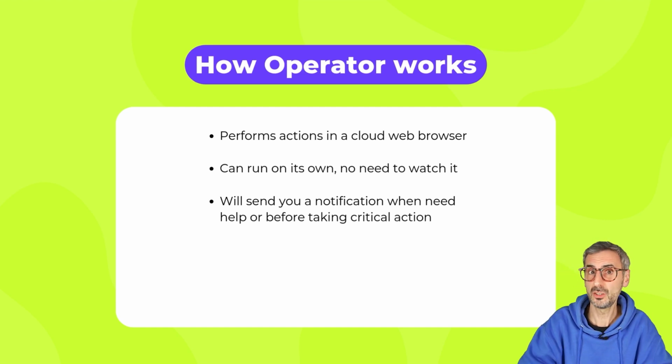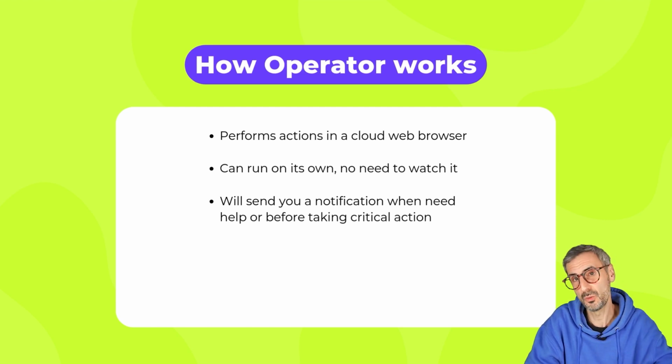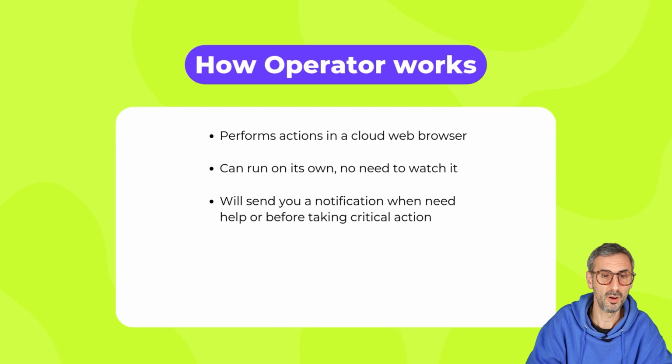And it will send you a notification whenever it needs to make a critical next action or take a decision that will have an important impact on whatever it's doing. This could be, for example, confirming your reservation. So you'll receive a notification whenever operator needs your help, kind of to unblock it so it can go forward and continue with the process of running the task.